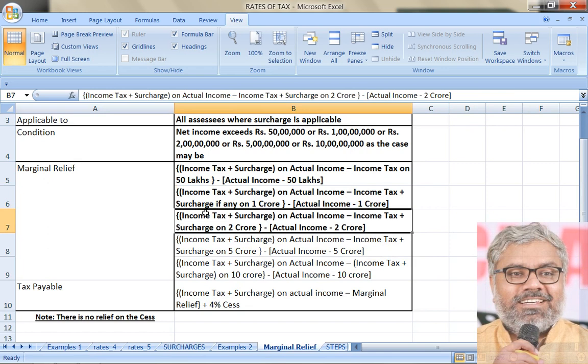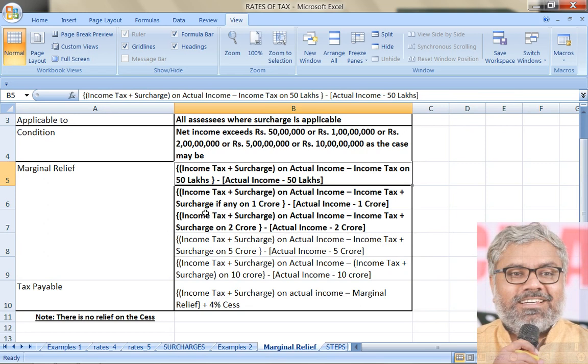This is how, in any case, the same logic applies. If you look at the third one, also same. Income tax plus surcharge on actual income, same, minus income tax plus surcharge on 2 crores, because the threshold here is 2 crores, minus of actual income minus 2 crores. So this is applicable when the income exceeds marginally 2 crores.